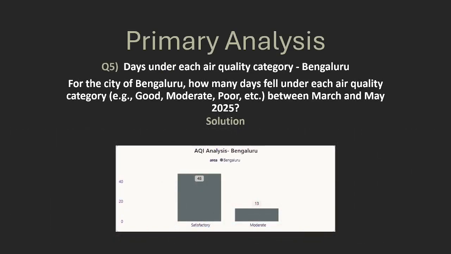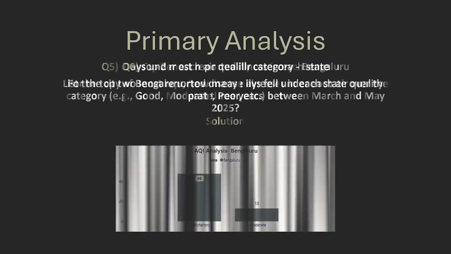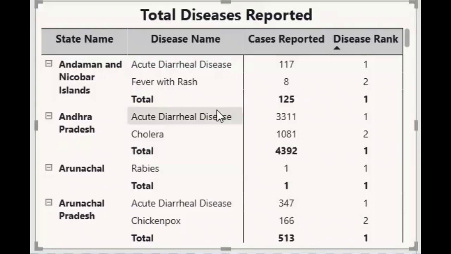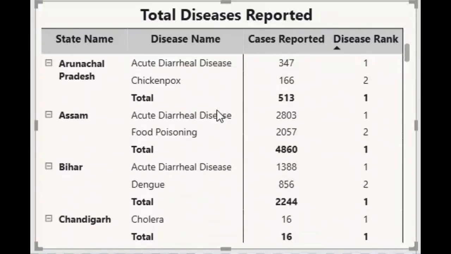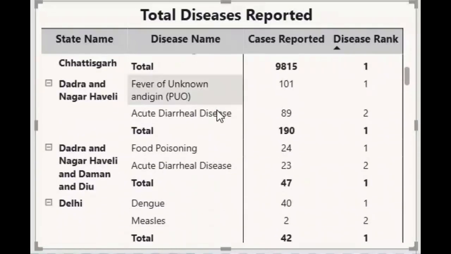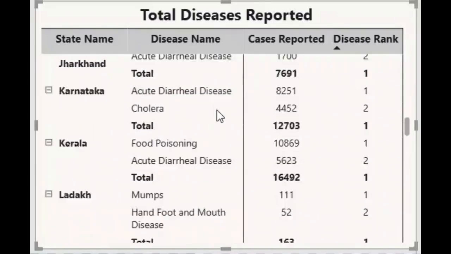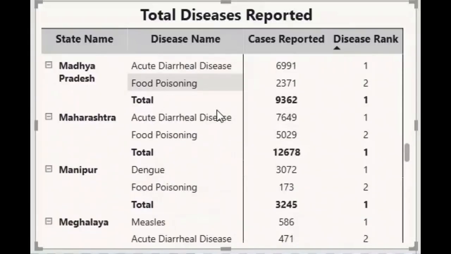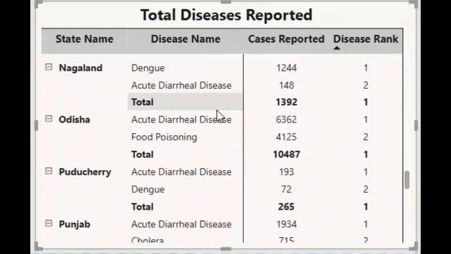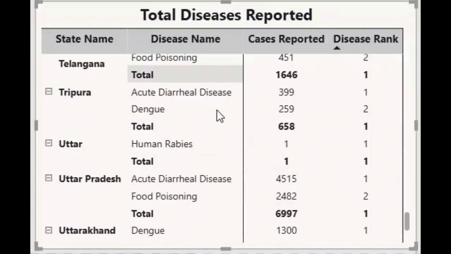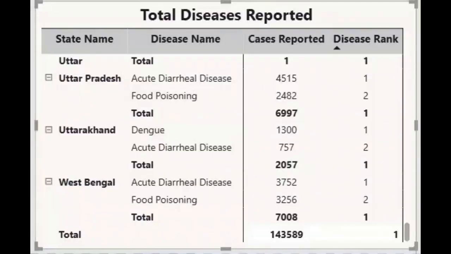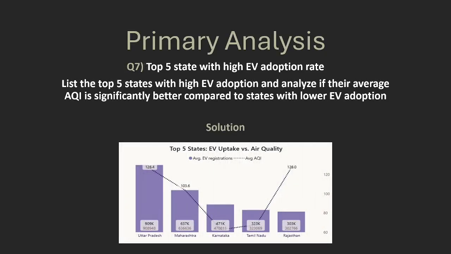So here are the answers. These are the days wherein Bengaluru fell under each air quality category. So these are the answers for the question. Top 5 states with high EV adoption. And here are the visuals.